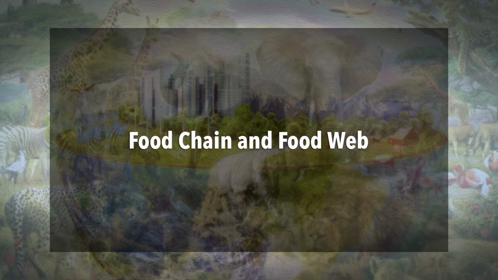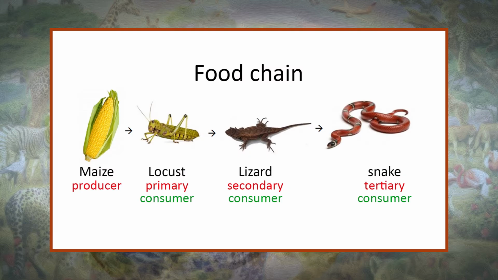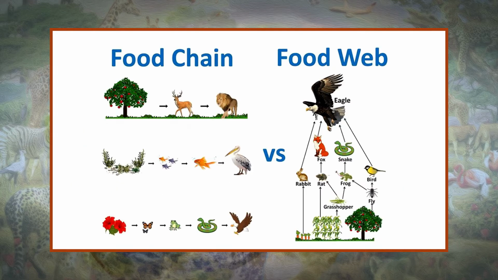Now, let us have some concept about food chain and food web. A food chain is a linear sequence of organisms which starts from producer organisms and ends with decomposer species. A food web is a connection of multiple food chains. A food chain follows a single path, whereas a food web follows multiple paths. From the food chain, we get to know how organisms are connected with each other. Food chain and food web form an integral part of this ecosystem.